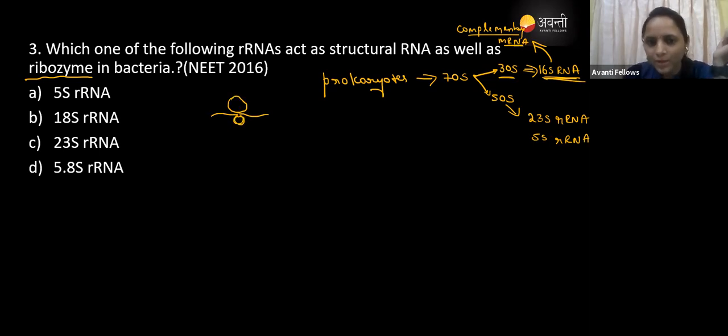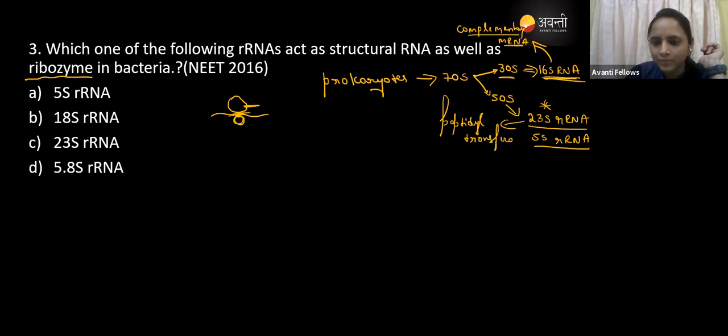When the larger subunit binds, only then does translation take place. The enzyme activity is present in the largest subunit, in the 23S rRNA and the 5S rRNA. Here the 23S rRNA has the peptidyl transferase activity, which is also called ribozyme activity.